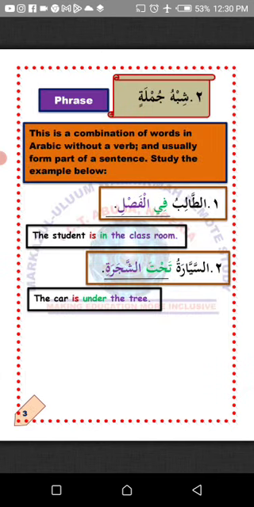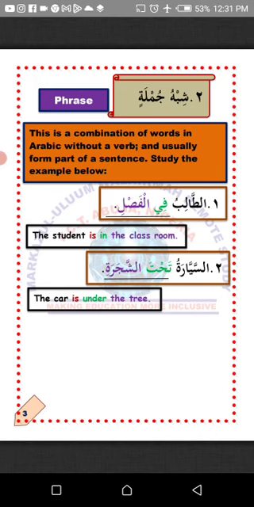Number two, then we have shibhu jumla, which is known as phrase. If the combination of words occupying the position of khabar makes sense, we regard it as jumla. But if it doesn't make sense, we regard it as shibhu jumla, which means phrase. A combination of words in Arabic without a verb that usually forms part of a sentence.